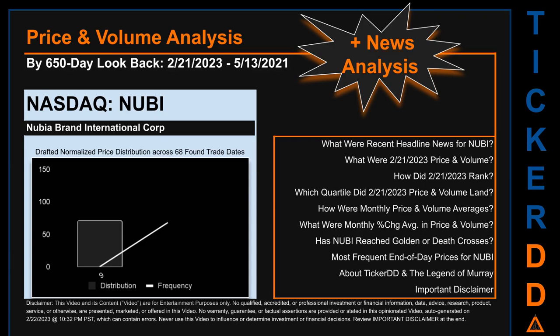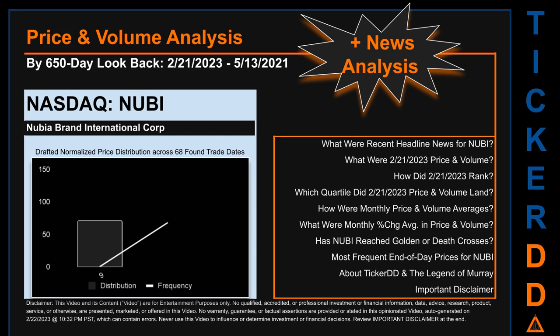Looking back 650 calendar days from Tuesday, February 21, 2023 to Thursday, May 13, 2021, we found 68 applicable trade dates for use in our analysis. The chart shown on this page is our initial attempt at studying the price for NUBI after dynamically normalizing price distribution across those discovered trade dates.